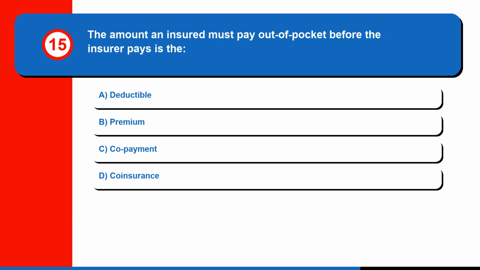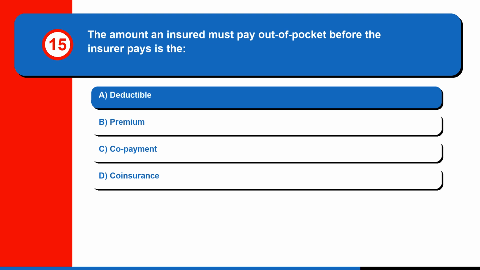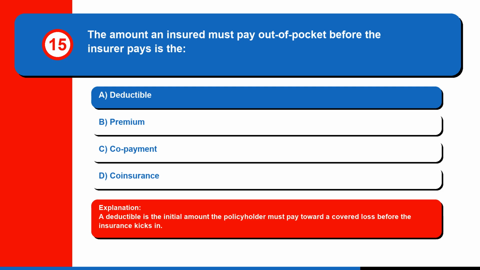Question 15. The amount an insured must pay out of pocket before the insurer pays is the A. Deductible. B. Premium. C. Copayment. Or D. Coinsurance. The correct answer is A. Deductible. A deductible is the initial amount the policyholder must pay toward a covered loss before the insurance kicks in.